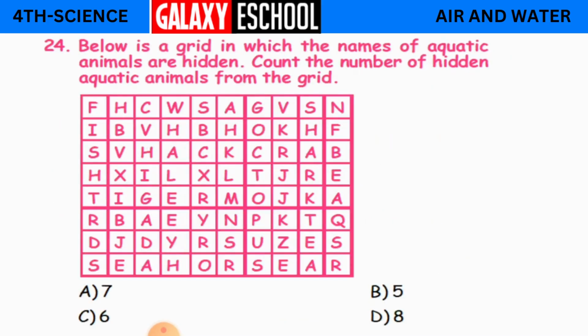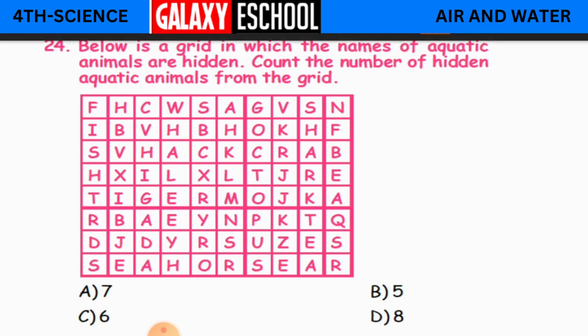Now the 24th question children. Below is a grid in which the names of aquatic animals are hidden. Count the number of hidden aquatic animals from the grid. See here you are having a grid where there are aquatic animals. We have to find the aquatic animals, like how many are there, whether 7, 5, 6 or 8. Okay children, let us start this.